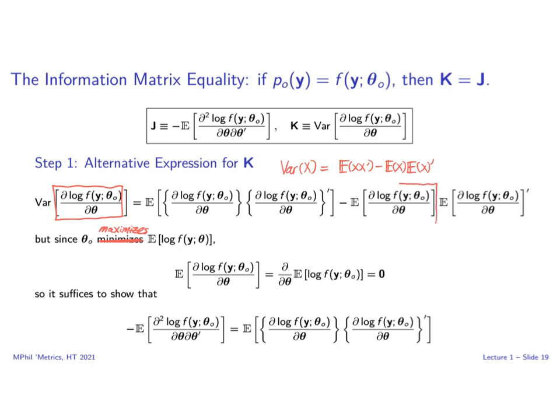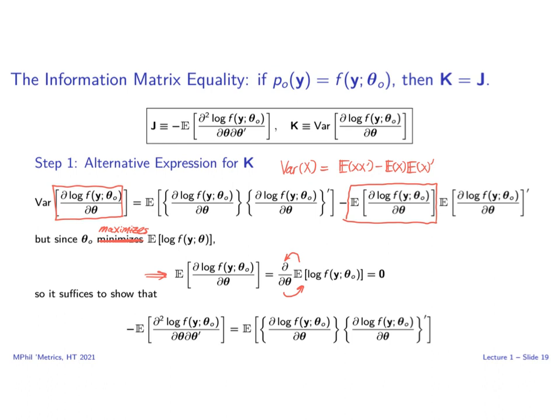Now take a closer look at this component. We know that theta naught, the pseudo-true parameter value, maximizes the expected log likelihood. So assuming that we can interchange derivative and expectation, which under certain regularity conditions we can, this tells us that the expectation of d theta log f is equal to d theta times the expectation of log f, which is equal to 0. That's because this is the first order condition for a maximum.